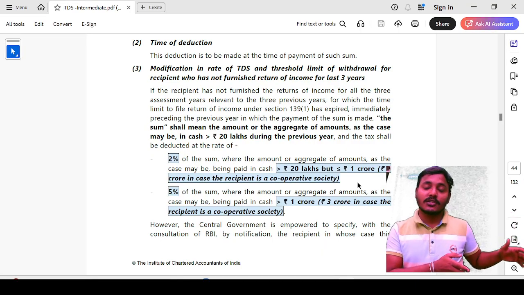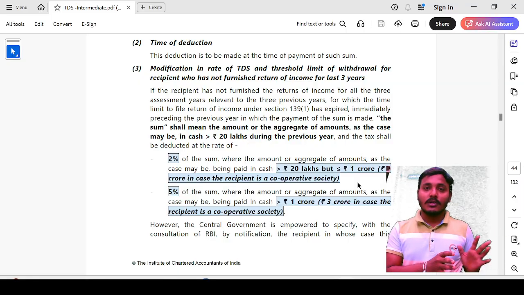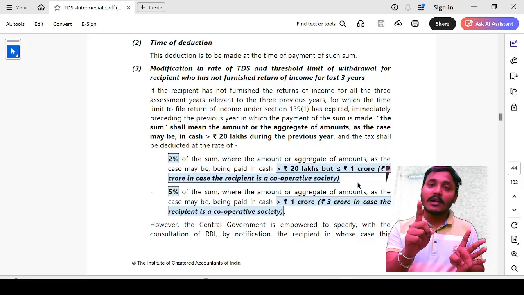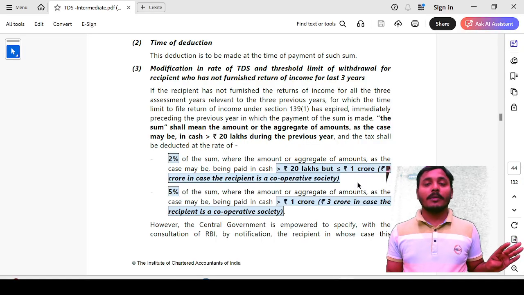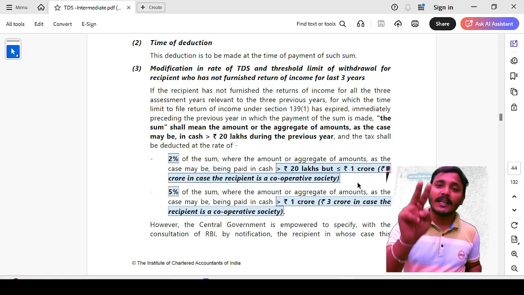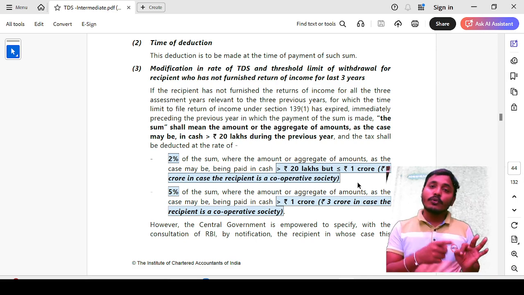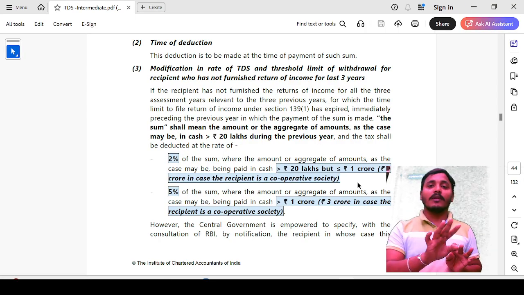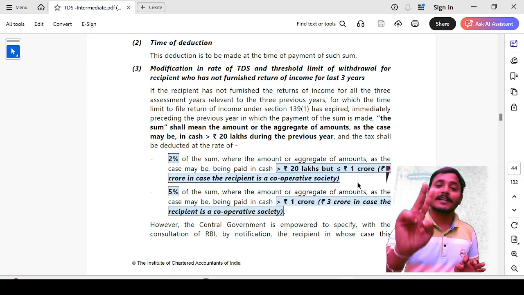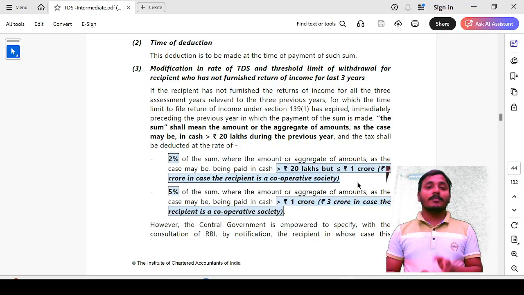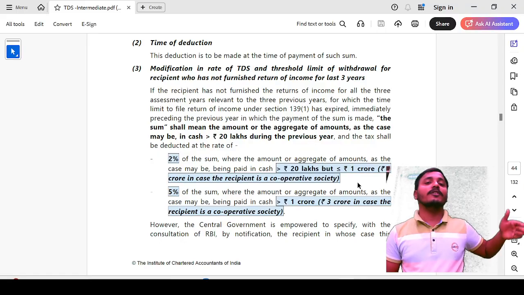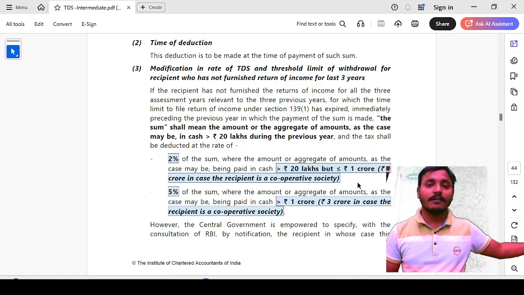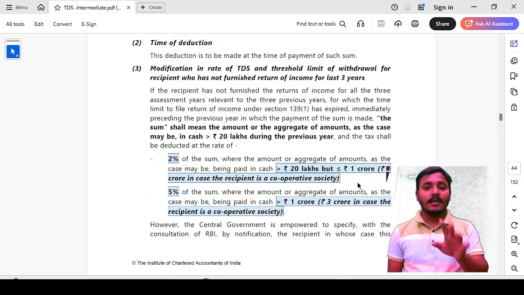So if you have filed only 1 or 2 financial years, then the 1 crore limit will not be applicable; for you only the 20 lakh limit will be applicable. That means you must file the last 3 financial years' return of income, then only can you escape from the 20 lakh limit.